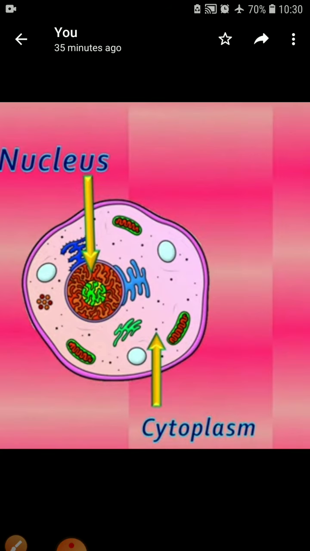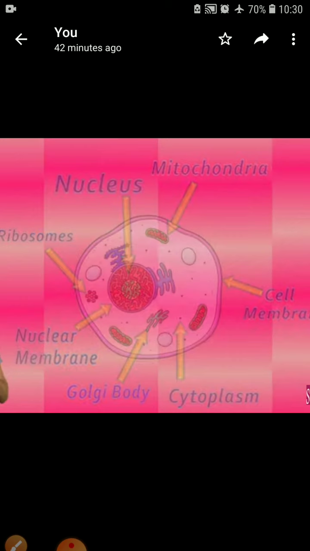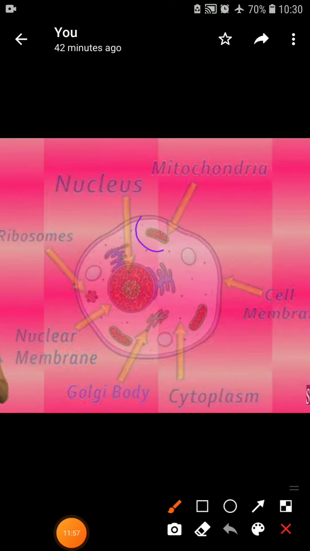So this is the basic structure of the nucleus and the basic structure of the cell, which has a nucleus and cytoplasm. Moving further, the small organelles included in the cell, starting with mitochondria. As you can see in the figure, this is the cell membrane that I already explained. The middle part is known as the nucleus.